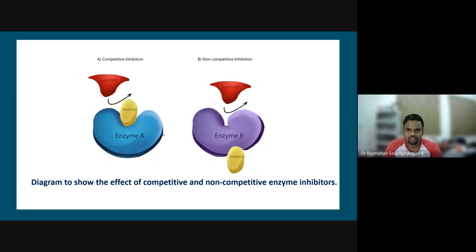Whereas non-competitive inhibition means it is not occupying the active site but some other site available on the enzyme, and it alters the activity of the enzyme. Even though the active site is empty, the substrate is not getting attached to enzyme B because the inhibitor is sitting somewhere else on the enzyme. That is how you can understand competitive and non-competitive inhibition.